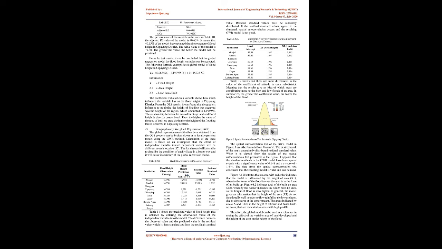Table 11 shows the predicted value of flood height that is obtained by entering the observation value of the independent variable into the model. The difference between the observed value and the predicted value is the residual value, which is then standardized into the residual standard value. Residual standard values must be randomly distributed. If the residual standard values appear to be clustered, spatial autocorrelation occurs and the resulting GWR model is not good.